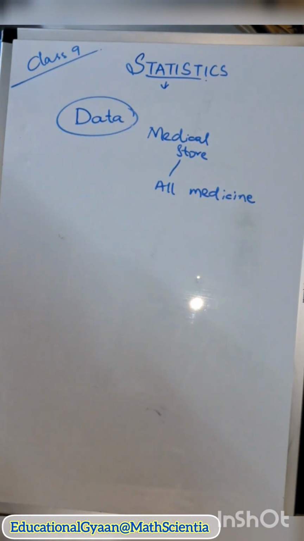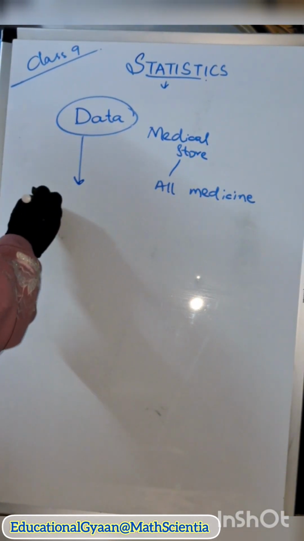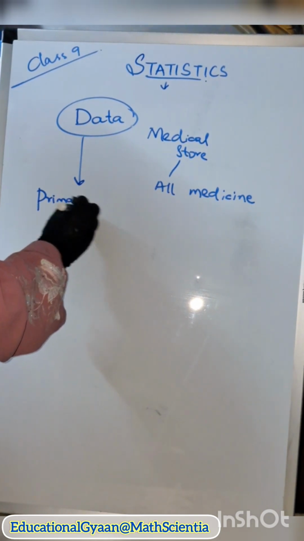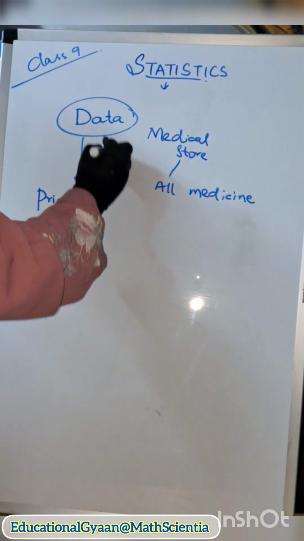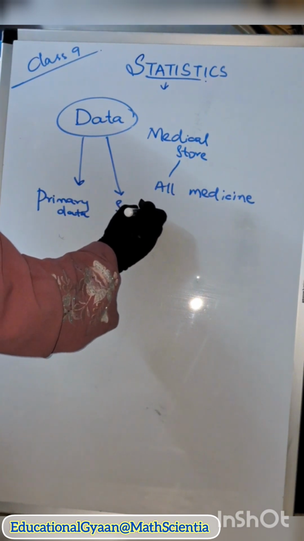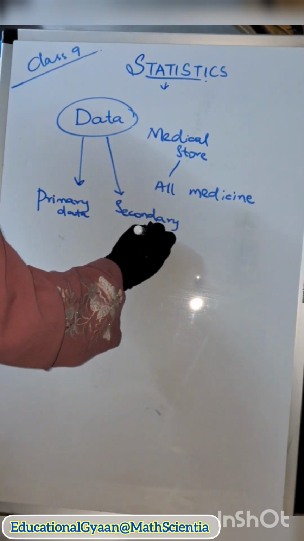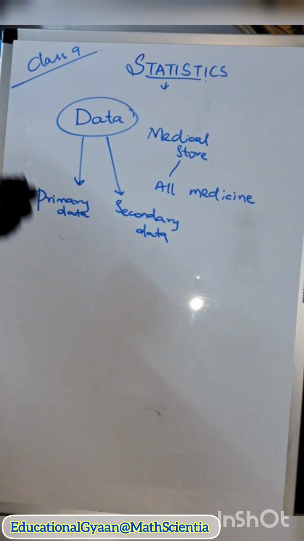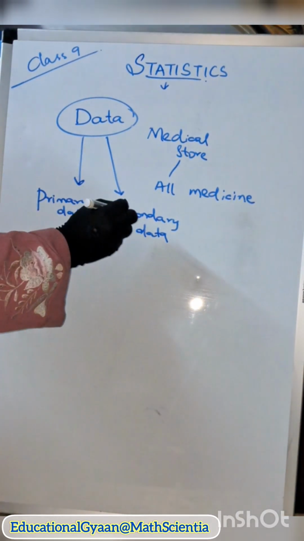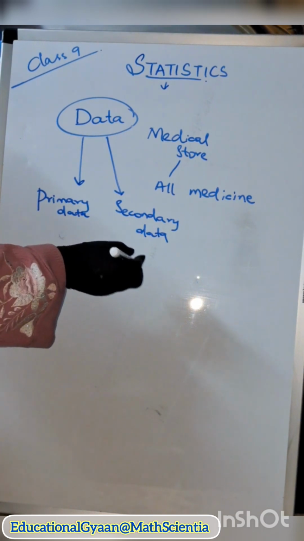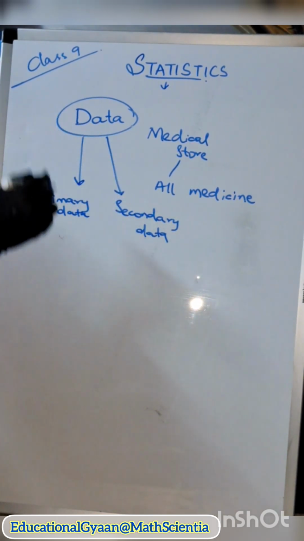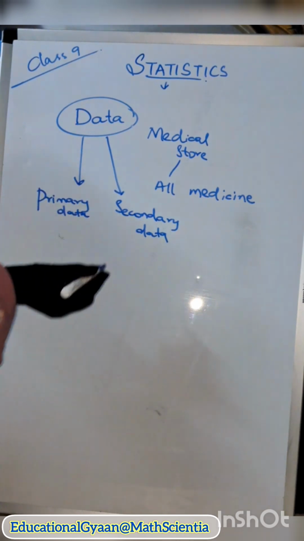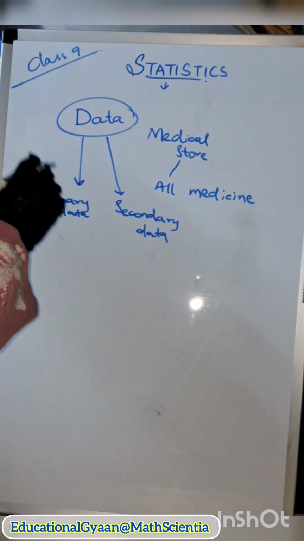The data obtained directly from a source is called primary data. In data, we have two types: primary data and secondary data. Primary data is the information which we get directly from the investigator or a particular person with a definite objective. Secondary data means one more person is involved. The information collected from a source which has already been recorded, such as from registers, is secondary data.